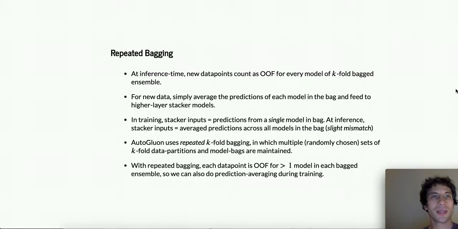AutoGluon uses repeated k-fold bagging, in which multiple randomly chosen sets of k-fold data partitions and model bags are maintained. With repeated bagging of multiple k-fold bags, each data point remains out of folds for one model in each k-fold bag, meaning we can average the predictions over the multiple models for which this data point is out of folds, even during training. Thus, we are able to average some predictions during training, as well as averaging predictions during inference, which makes this mismatch less severe. Furthermore, just by having more bags in total, we reduce overall variance in the learning process.